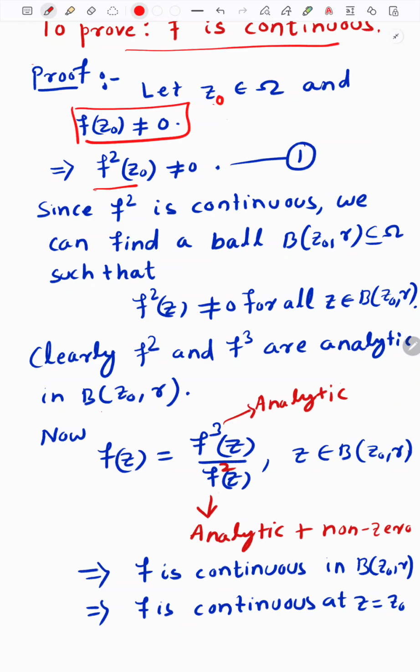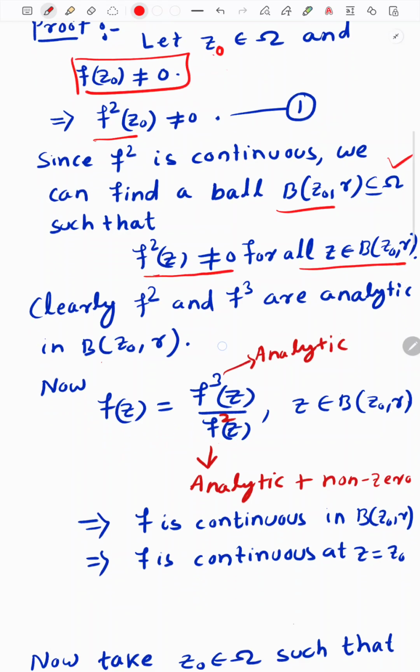Since every analytic function is continuous, f square is continuous, so we can find a ball around the point z0 on which f square of z is entirely non-zero. This is the nice property of a continuous function, and this ball is a subset of omega. Since f square of z0 is non-zero, we can find a ball on which it is entirely non-zero.